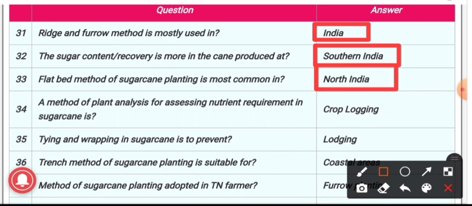In flatbed method, the sugarcane is planted shallow, 8 to 10 centimeter deep, and furrows are created at 75 to 90 centimeter distance. And flatbed method is mostly carried out in North India. 34, a method of plant analysis for assessing the nutrient requirement in sugarcane is crop logging. In this method, we are assessing the nutrient in sugarcane.